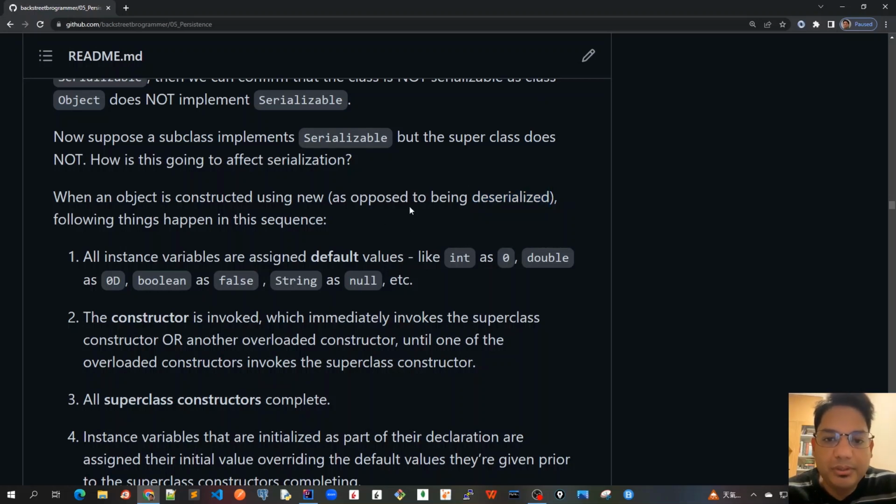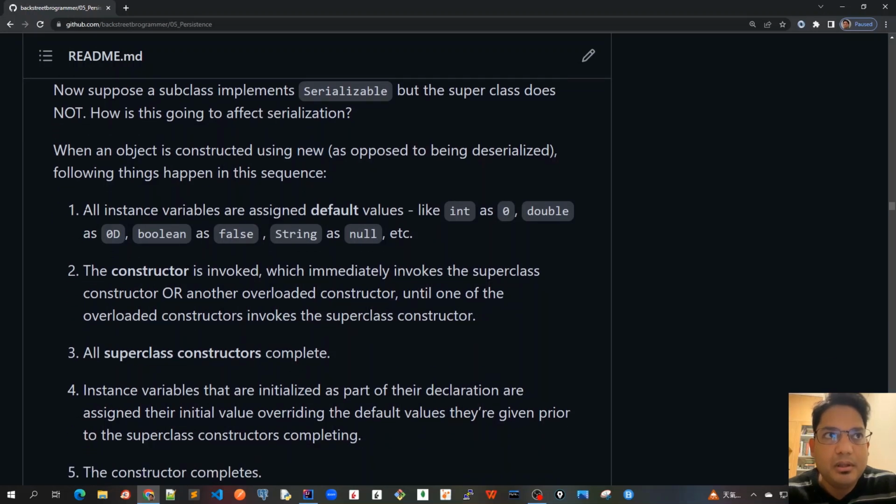Now the normal way to create any object is using the new operator and the class name, and then we call the constructor of that. So let's see what the various phases are when we use the new operator and how the whole object is created. First of all, all instance variables which we have defined in that class are assigned default values.